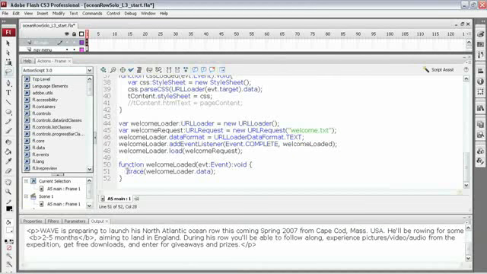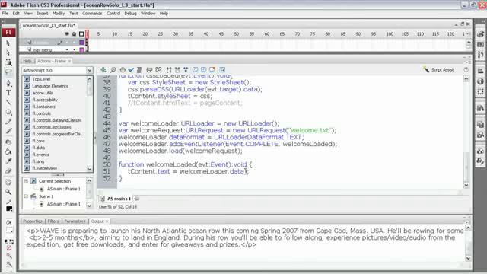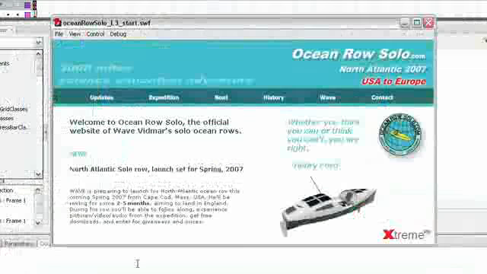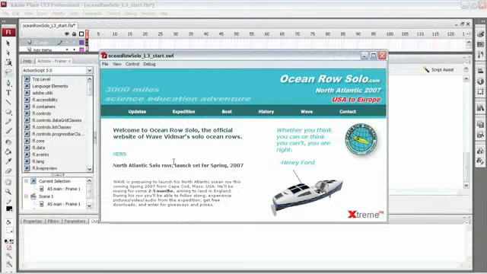So let's just go back to our ActionScript, close out that window, and since we don't really need this trace statement, let's change this into an assignment to our tcontent text field. I'm going to set tcontent.text equal to the welcomeLoader data. Get rid of that extra parenthesis at the end. And one more quick test. And now instead of the data being dropped down to the bottom, it's being placed right into our tcontent text field. Notice the CSS styles are still being assigned to it just like before. We're just bringing the data in from an external source instead of hard coding it as a variable into the top of our ActionScript. So let's just close out that test window.